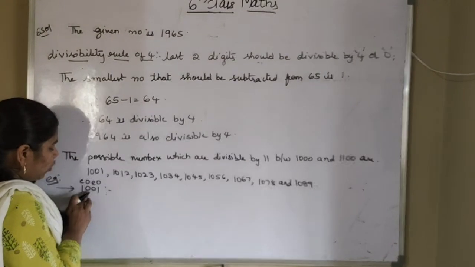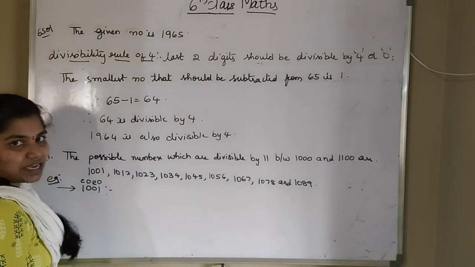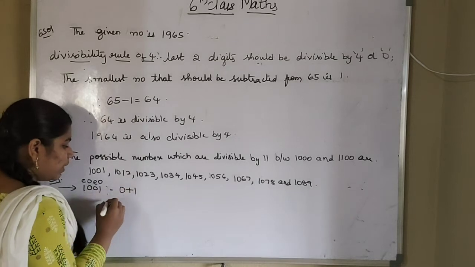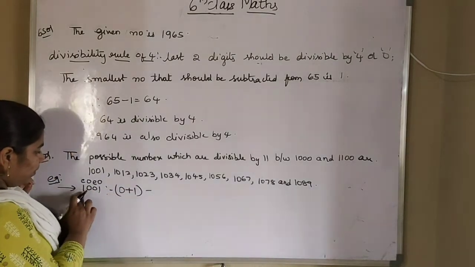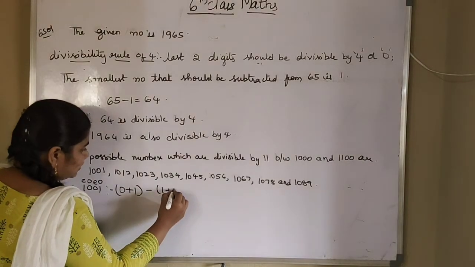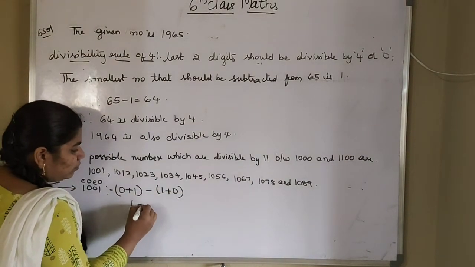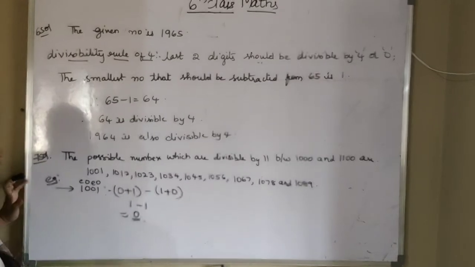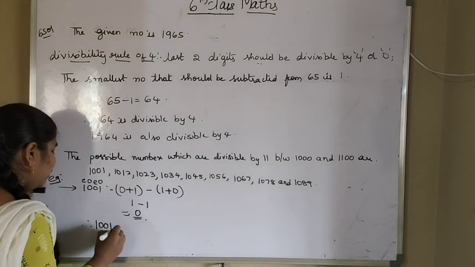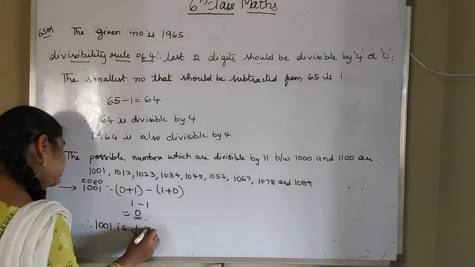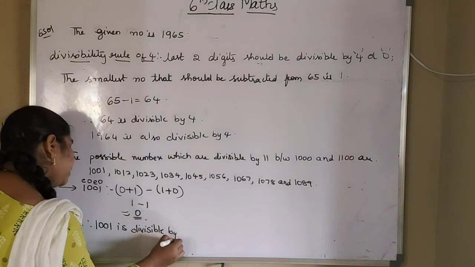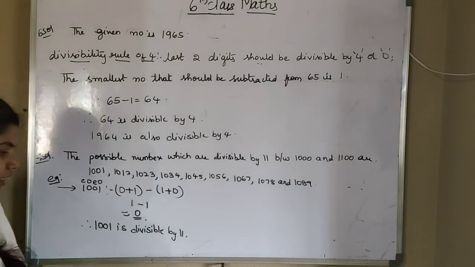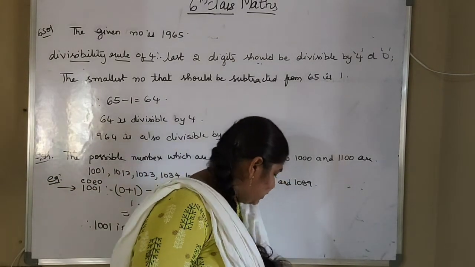So odd, even, odd, even. Sum of odd places and sum of even places. What are odd places? 0 plus 1, minus, what are even places? 1 plus 0. So 0 plus 1 is 1, minus 1 plus 0 is 1. So 1 minus 1 will be equal to 0. So you got this 1001 is divisible by 11. So this is our 7th solution. Okay. So next is the 8th one we will see.